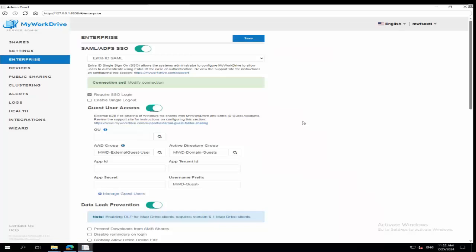I just wanted to really tell you that it still exists if you're using Active Directory mode, if you're upgrading from it, or if you have a need for it. The core difference between public sharing and guest user access: with public sharing, you're individually sending out a link to a folder or a particular file even. You can get granular to that level. With guest user access, you're inviting a third party to collaborate at the share level using their own Microsoft account.